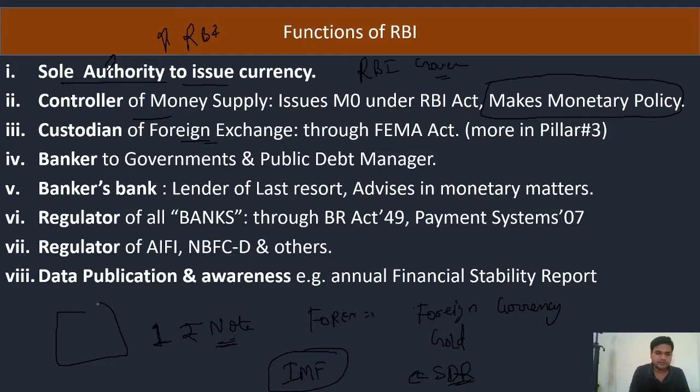SDR includes the dollar, euro, yen, renminbi of China, and also the pound. So 5 currencies are contained in SDR, Special Drawing Rights. And also the IMF Reserve Tranche.